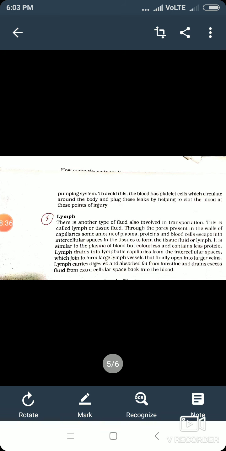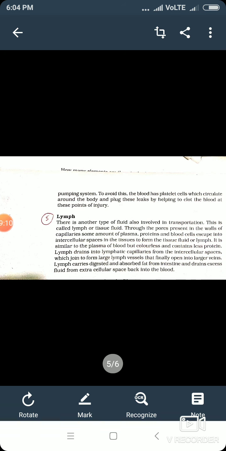So this is about lymph, and lymph has two very important functions. First function, it carries digested and absorbed fat from the intestine and drains excess fluid from extracellular space back into the blood. And the second function is that it provides immunity with the help of lymphocyte cells. These lymphocyte cells are a special type of white blood cells which fight against infection.